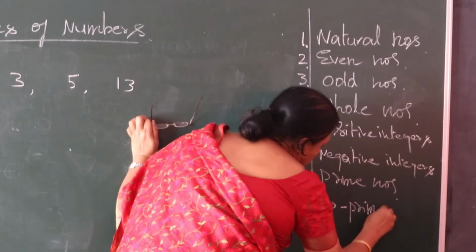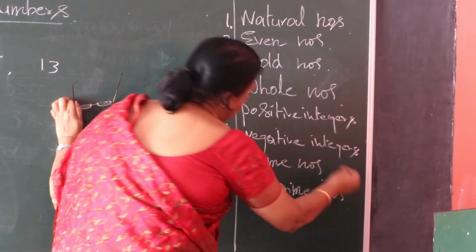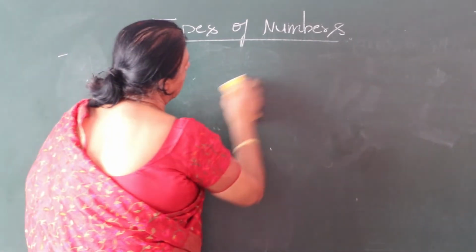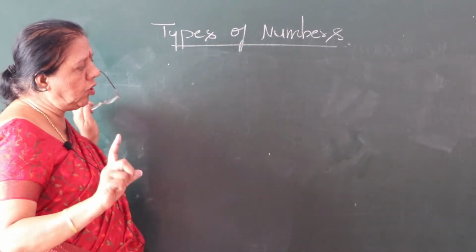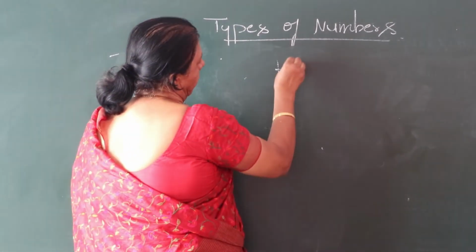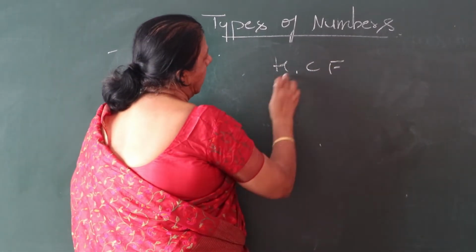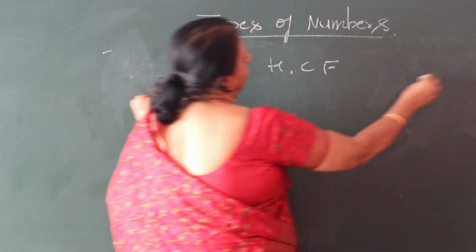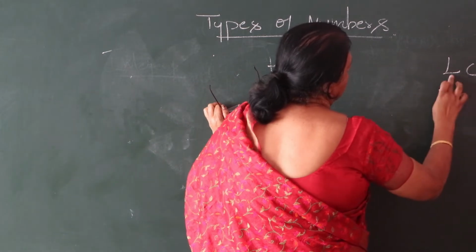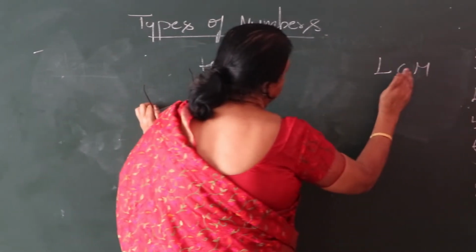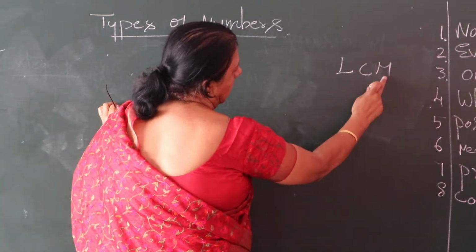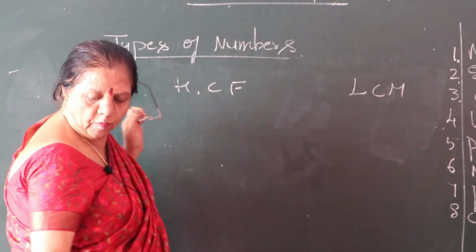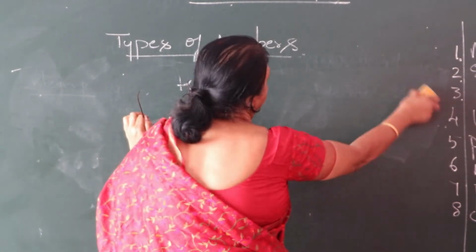Co-prime numbers. What is this, children? What do you mean by co-prime numbers? Take for example, you want to find out HCF, highest common factor, and LCM, least common multiple. Here we want the highest common factor, not the LCM now. I'll go for this one.